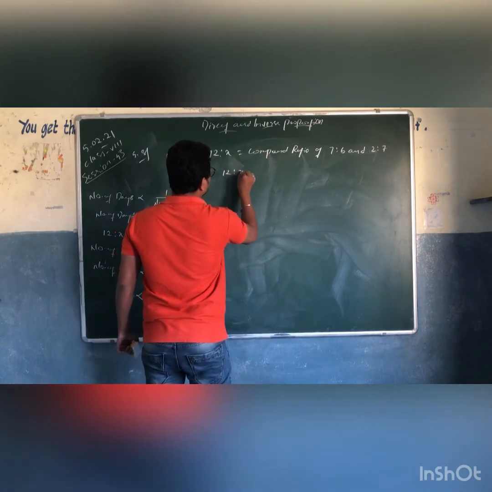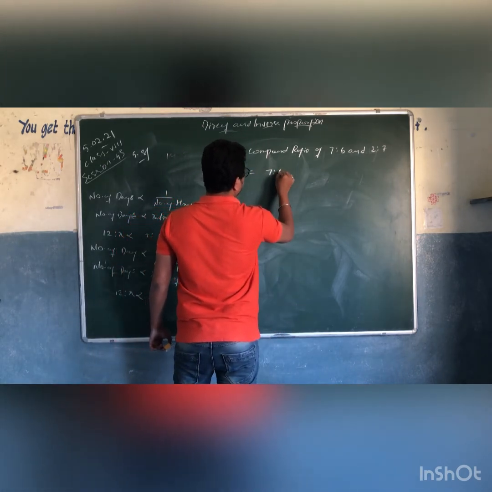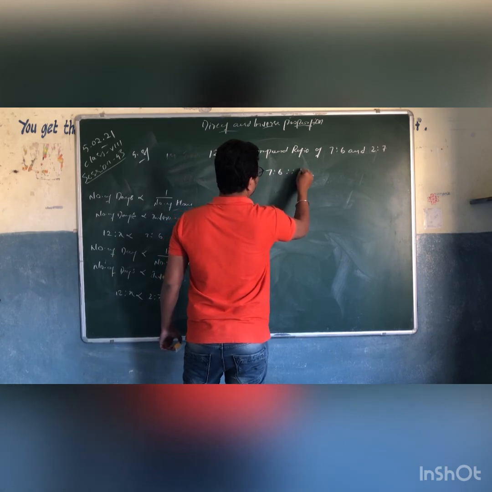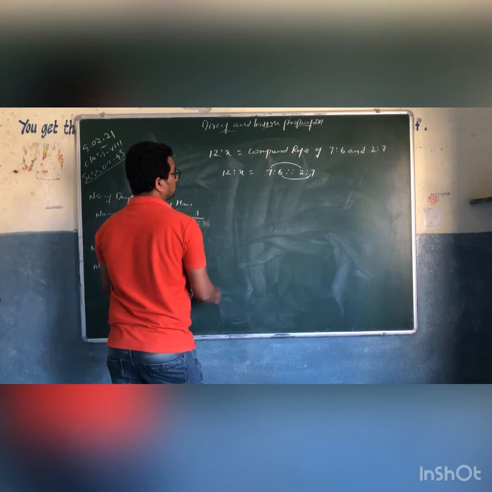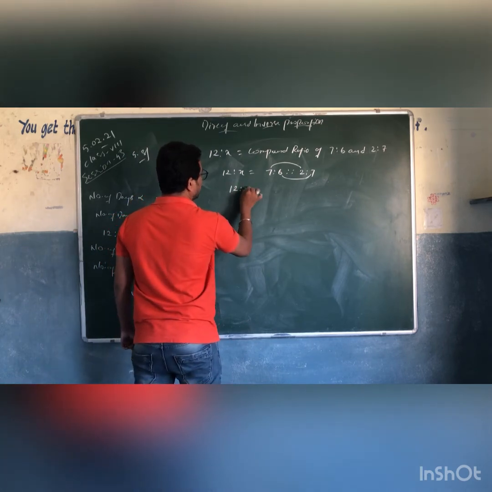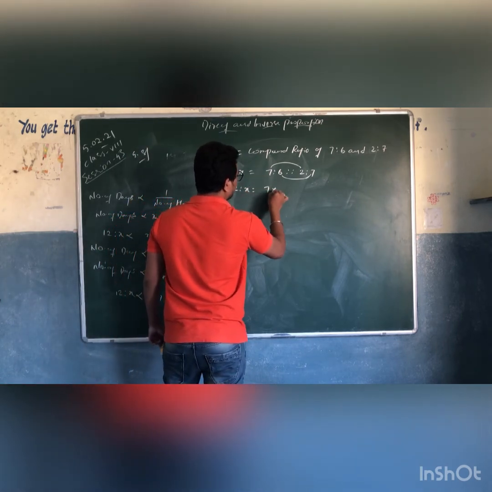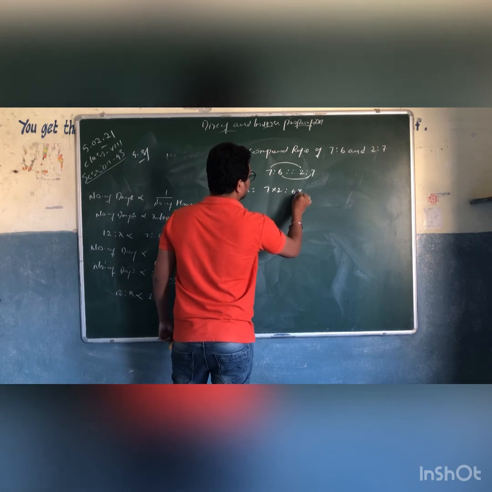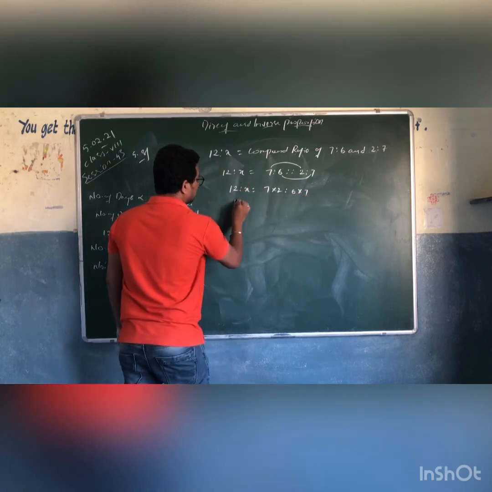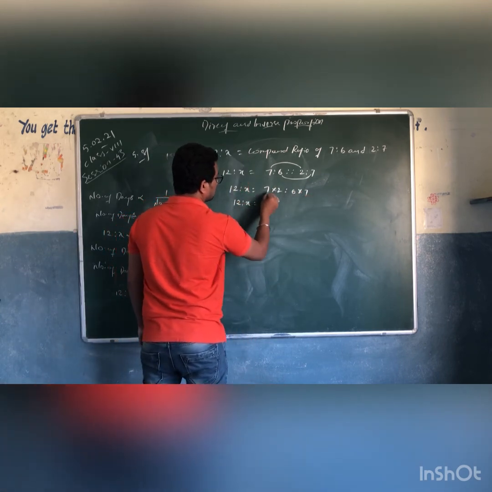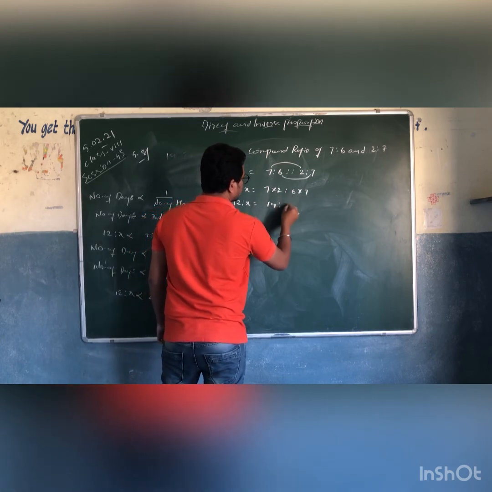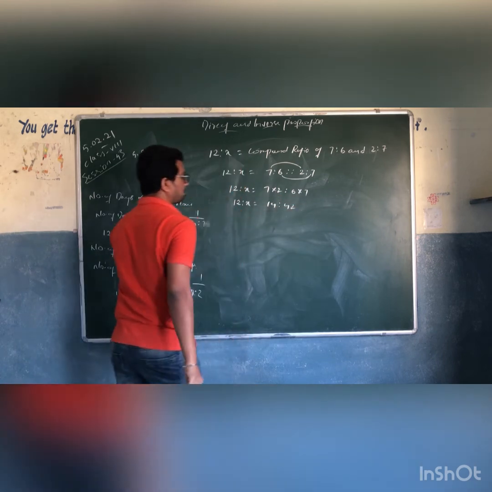Now 12 is to x is equal to 7 is to 6 compounded with 2 is to 7, where 7 into 2 and 6 into 7. Now 12 is to x is equal to 7 into 2 is to 6 into 7. 12 is to x is equal to 14 is to 42, 6 sevens 42.